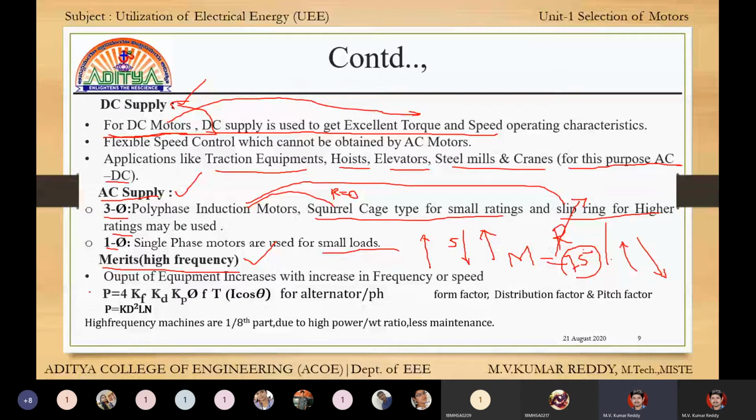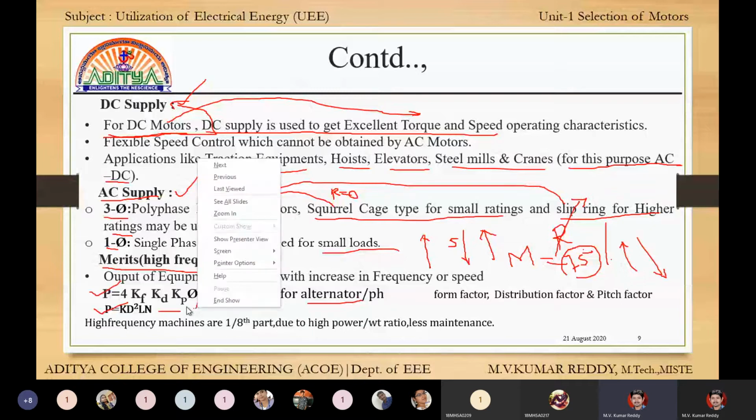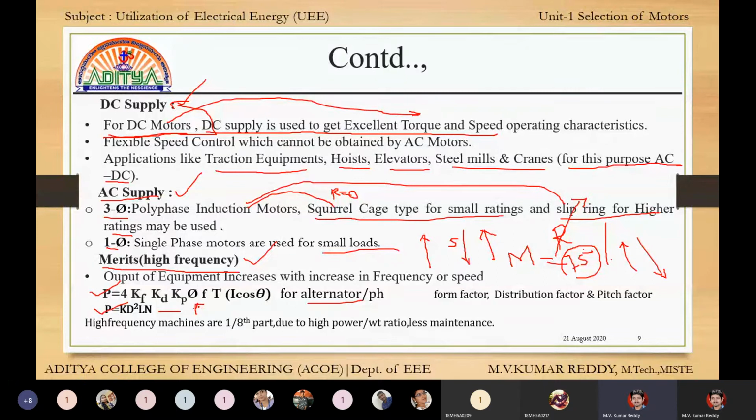Here there are two equations, one for alternators and the second for DC motors. With this single equation, there is a subject called electrical machine design.